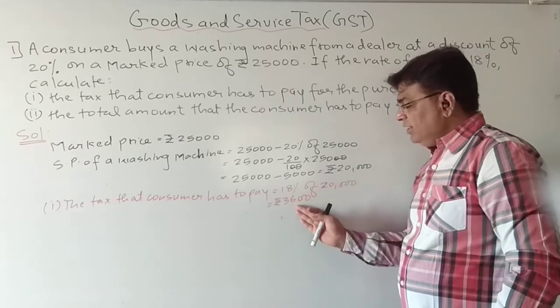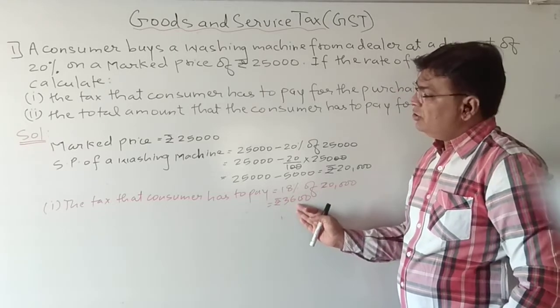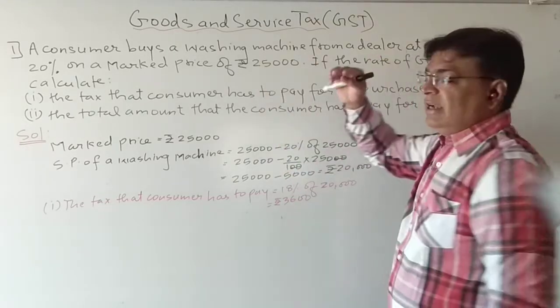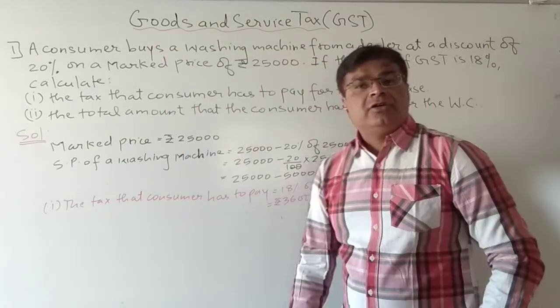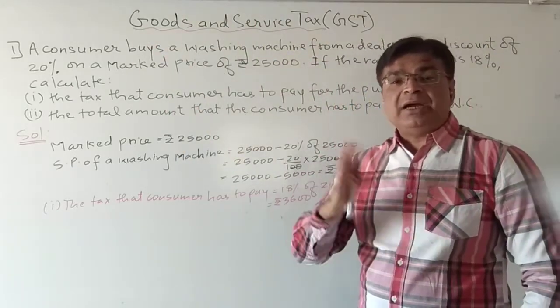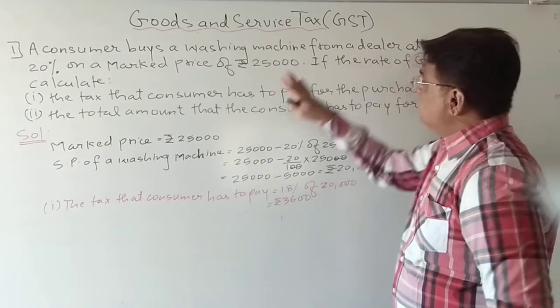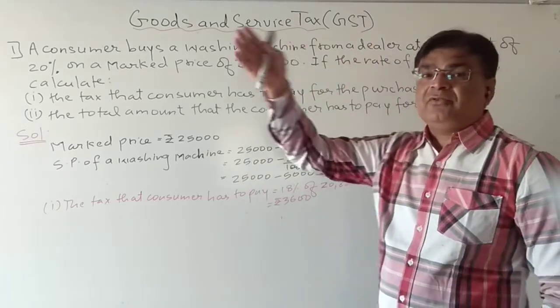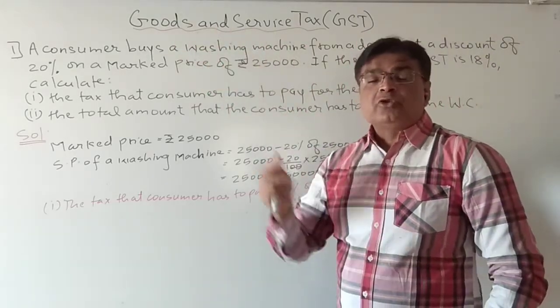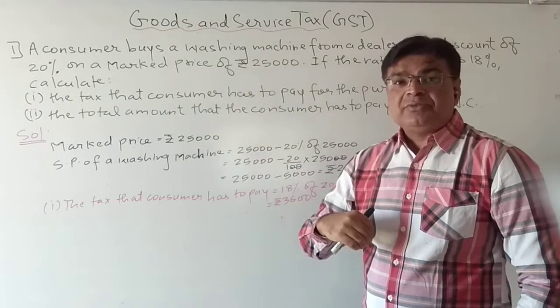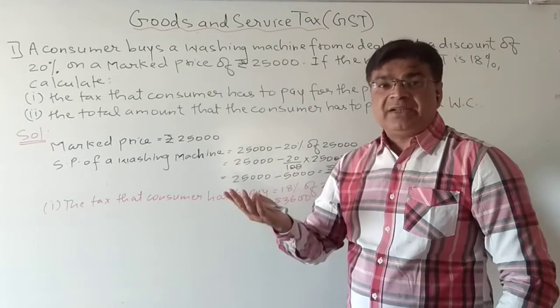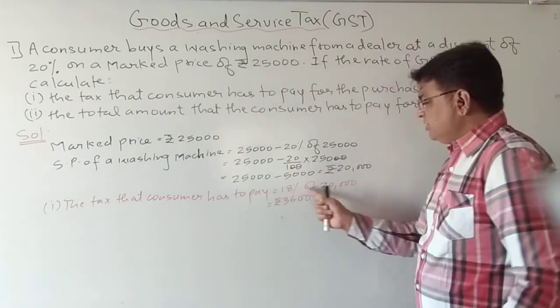Now he will give this 3,600 to the dealer, and the dealer will give that to the government, because the dealer might also have paid some tax. The dealer also bought the washing machine from the company. So when the dealer purchased the washing machine, he also paid some tax. So where will this 3,600 go?